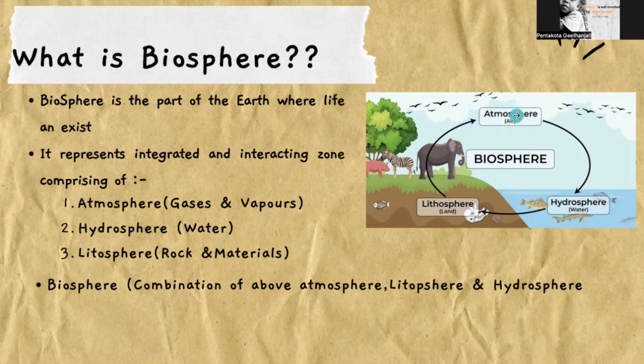Atmosphere is nothing but gases and vapor like air. Hydrosphere is nothing but water. Lithosphere is like rock material like land. So biosphere is a combination, as I have mentioned, of all the three: atmosphere, hydrosphere and lithosphere.